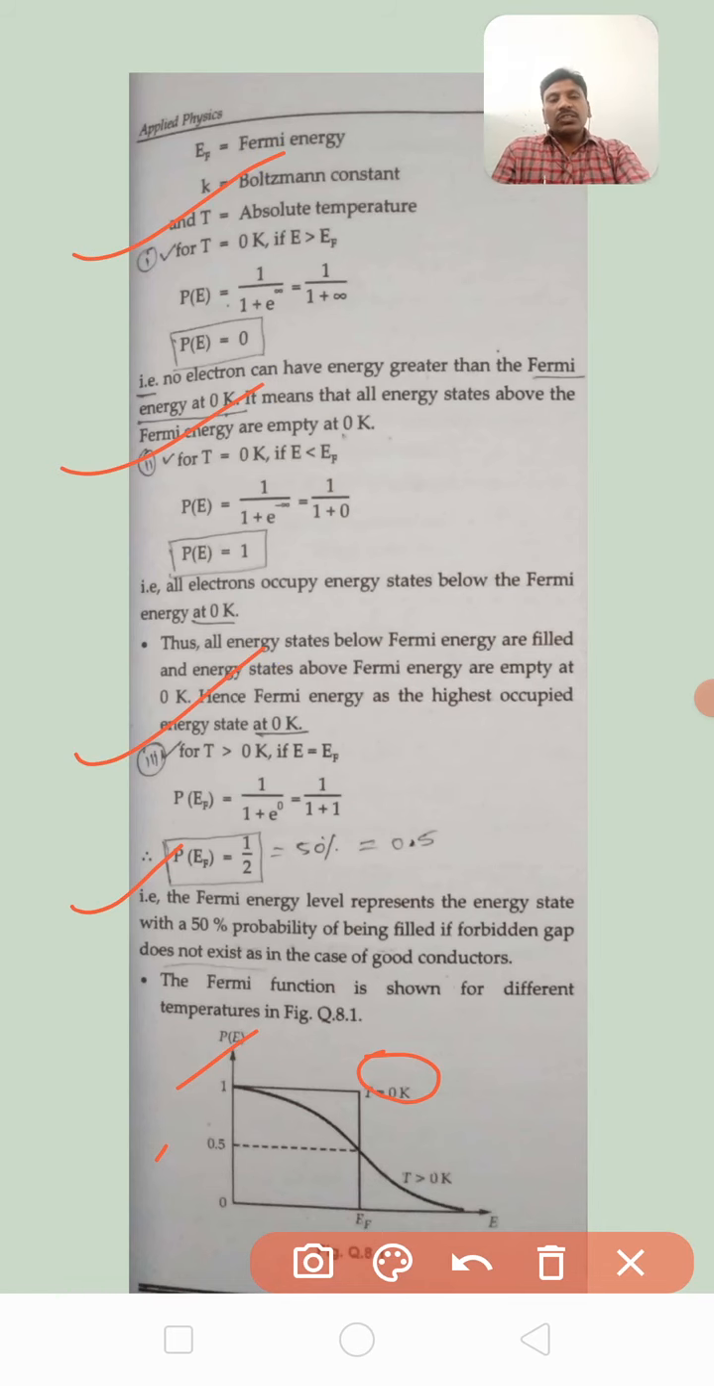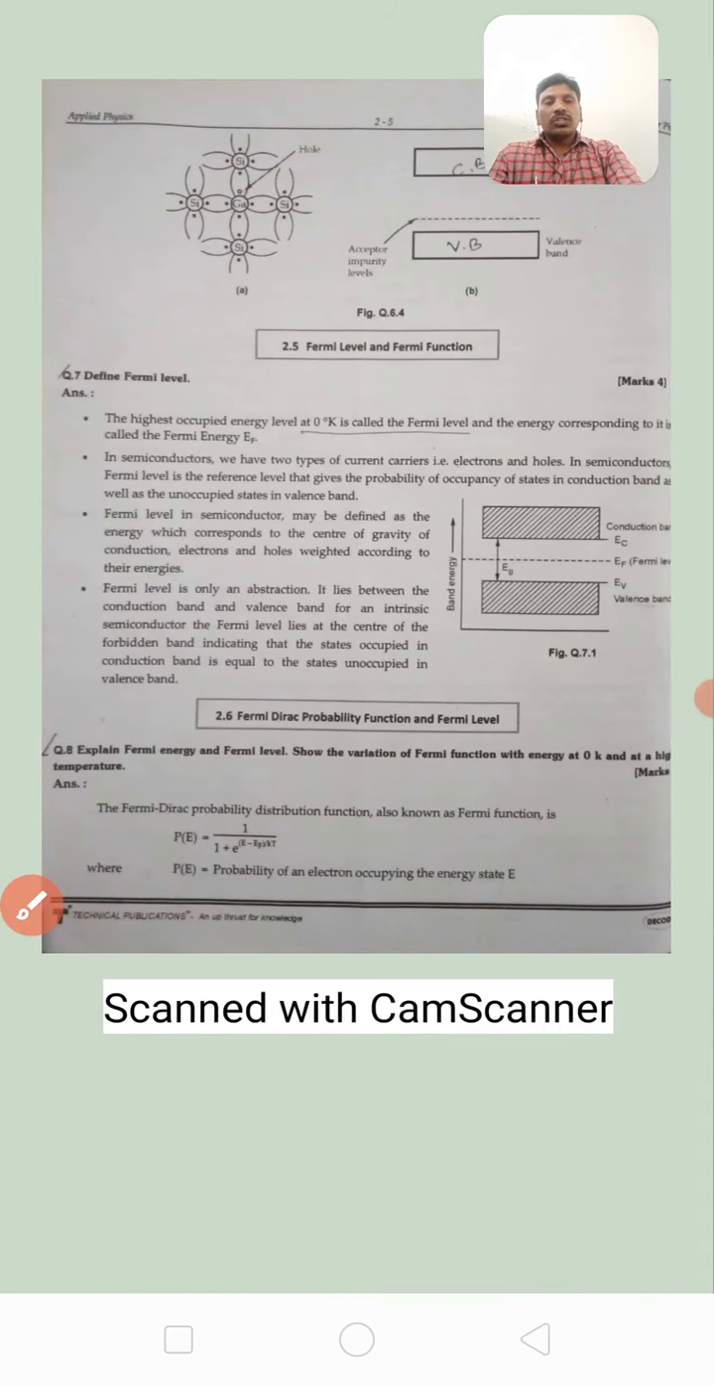This question is also very, very important. The question may be asked like this: explain the Fermi energy and Fermi level and show the variation of the Fermi function with energy at 0 Kelvin and at high temperatures. So, next class we will see the next topic.